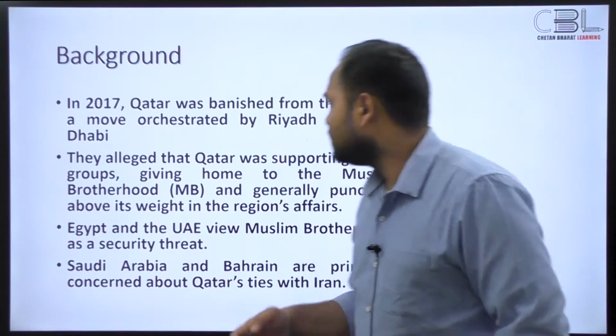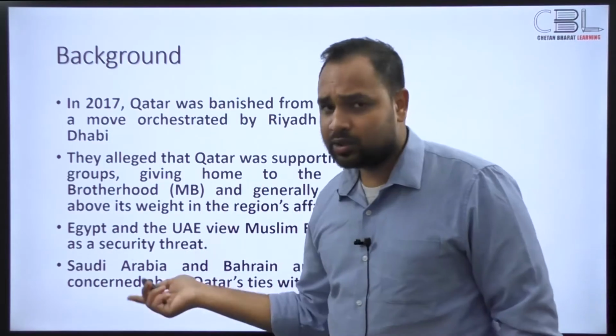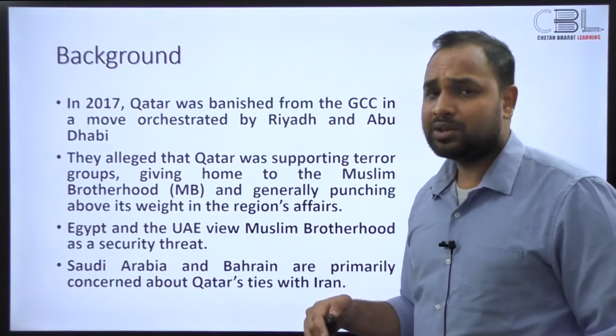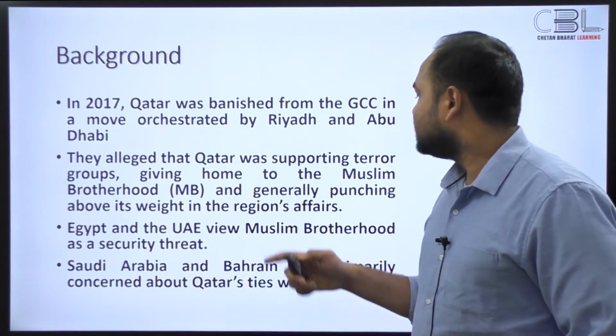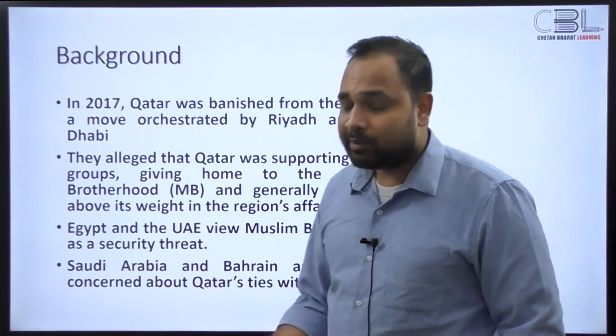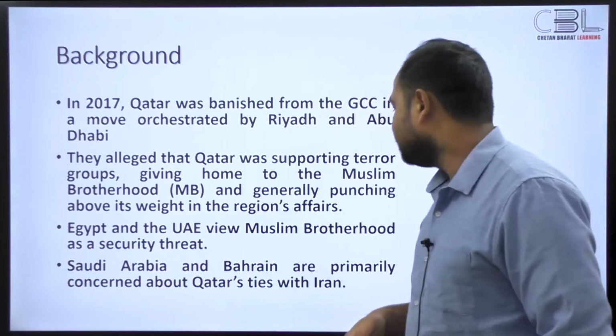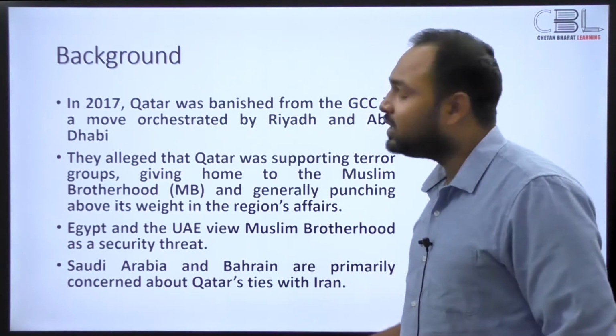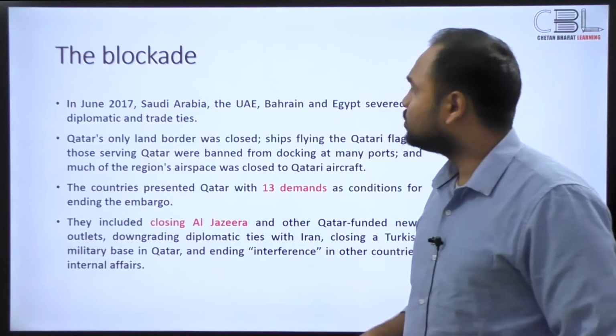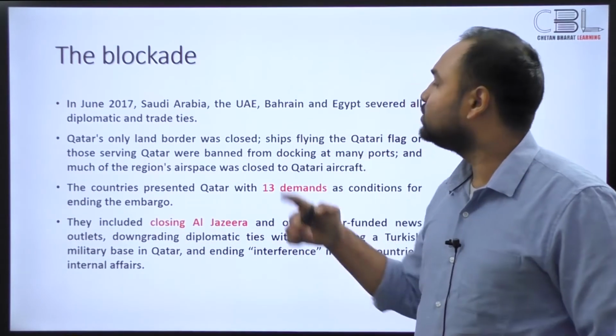As I've told you, they allege that the Muslim Brotherhood is being harbored or supported by Qatar. Then Egypt and United Arab Emirates, as I've told you, have considered the Muslim Brotherhood a huge security threat for them. And Saudi Arabia, Bahrain, and the UAE are concerned that Qatar is too close to Iran. All right. So what happened when the blockade happened in 2017?